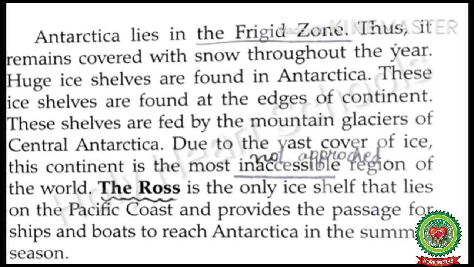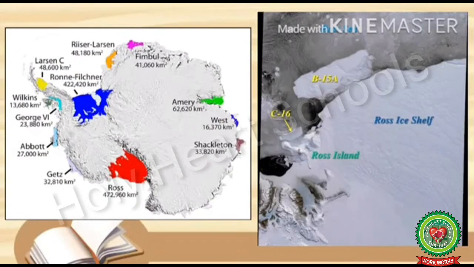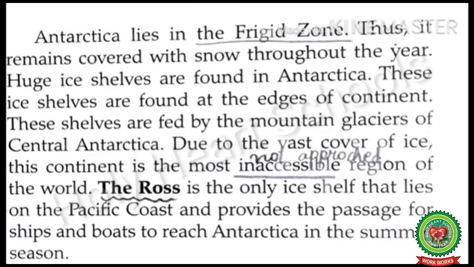Huge ice shelves are found in Antarctica. These ice shelves are found at the edge of the continent. Due to the vast cover of ice, this continent is the most inaccessible region of the world. By the word inaccessible, we mean not approached. The Ross is the only ice shelf that lies on the Pacific coast and provides the passage for the ships and boats to reach Antarctica in the summer season.